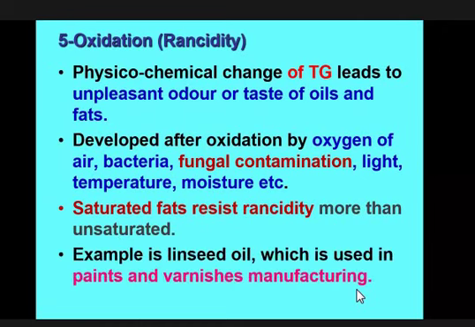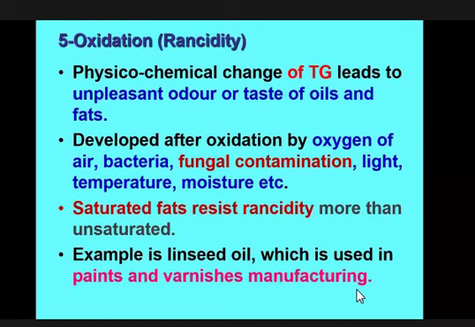An example is linseed oil, which is used in paint and varnish manufacturing. Linseed oil is an unsaturated fatty acid, but if rancidity happens to this linseed oil and it is converted into abnormal color, taste, or odor, that is called rancid fat. This fat cannot be used for consumption. Instead, it has to be sent to the paint and varnish industries to make paints and varnish.